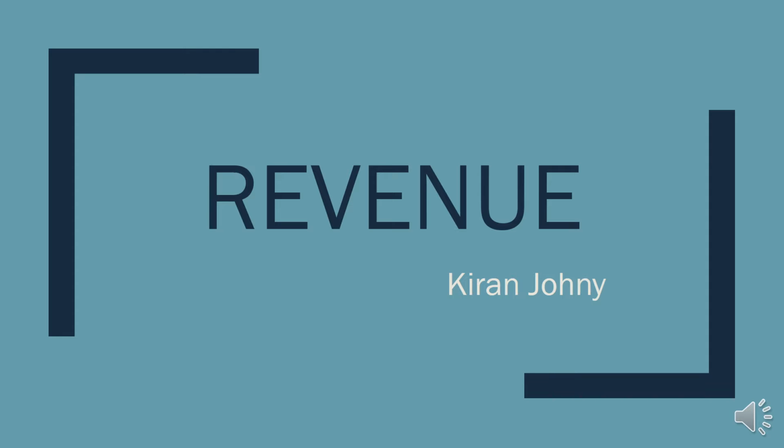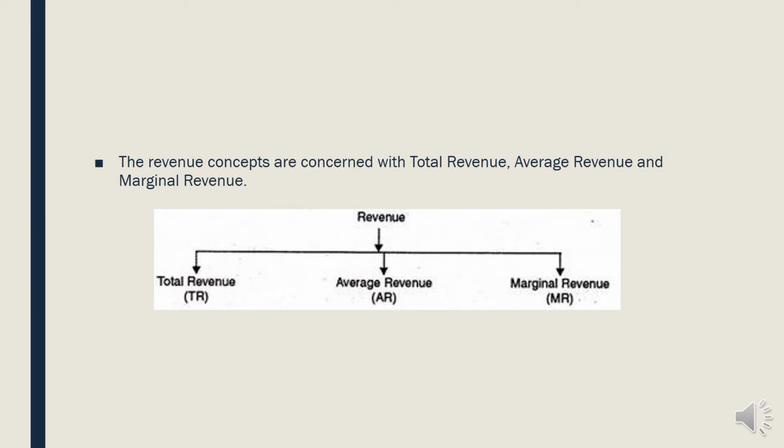Today we are going to discuss the next chapter in Unit 3, that is revenue. In this chapter we are going to discuss three types of revenue: total revenue, average revenue, and marginal revenue. These three concepts are already familiar, so I am not going to explain them deeply. Just for the sake of finishing the unit, I am simply explaining.